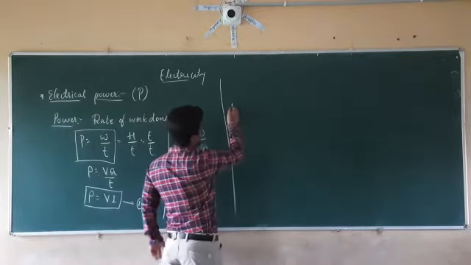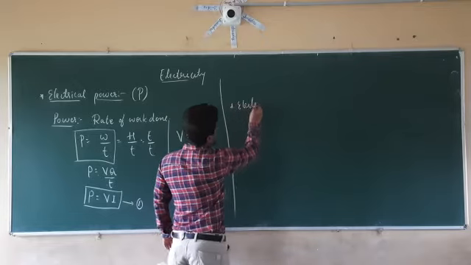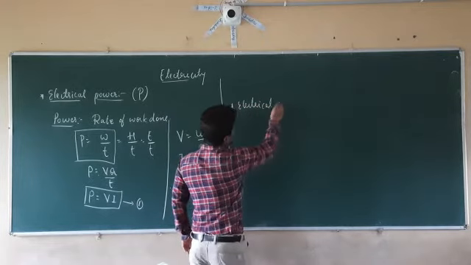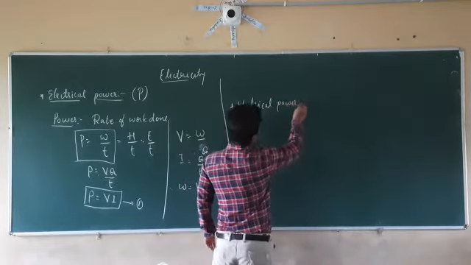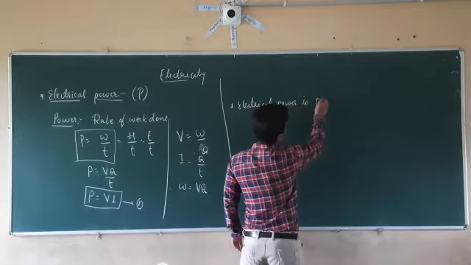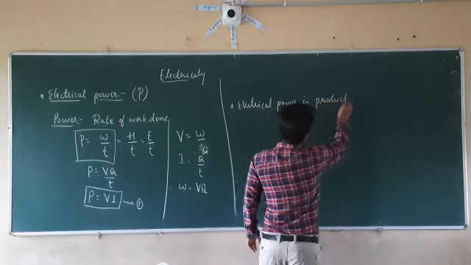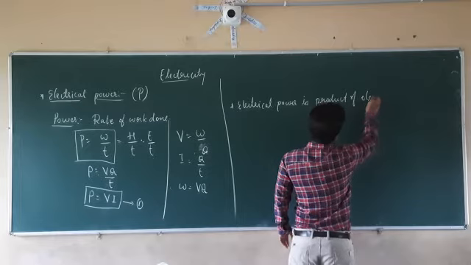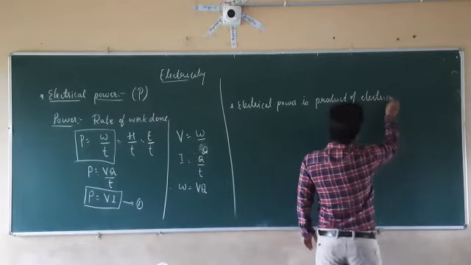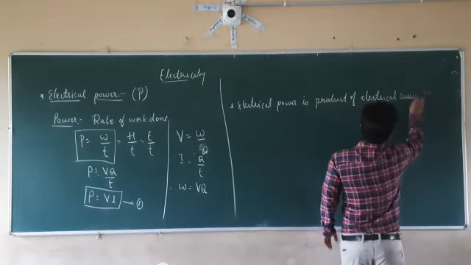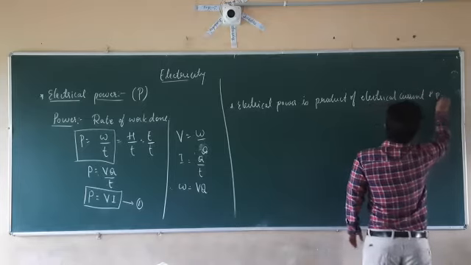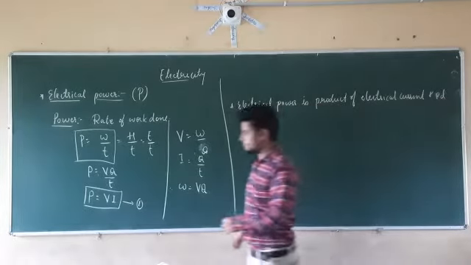So electrical power is the product of electrical current and potential difference.